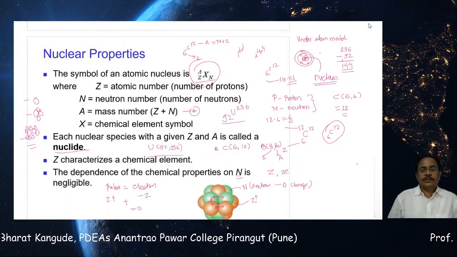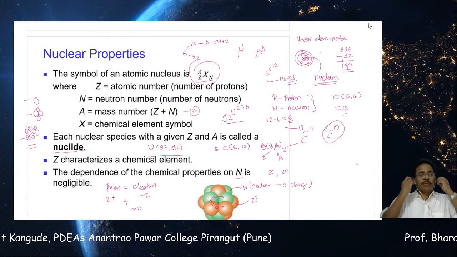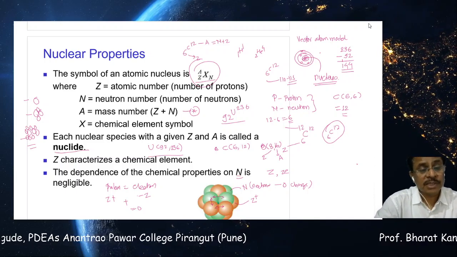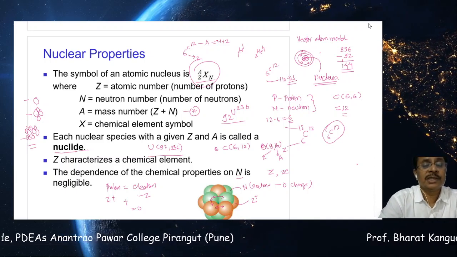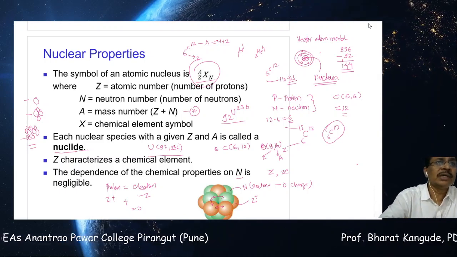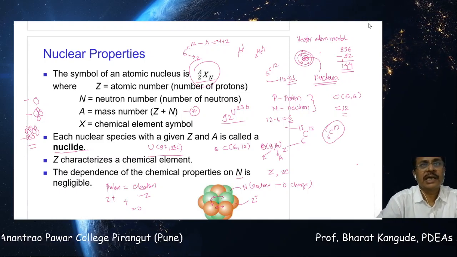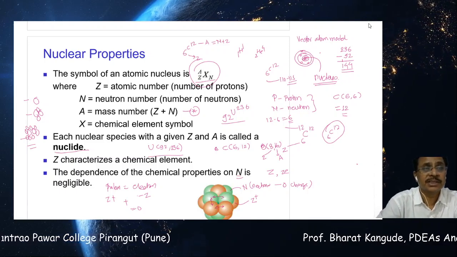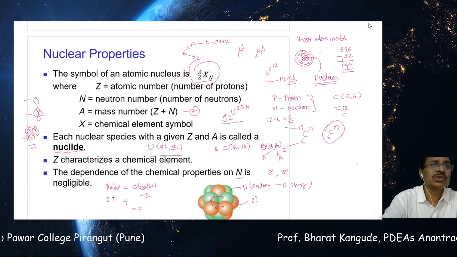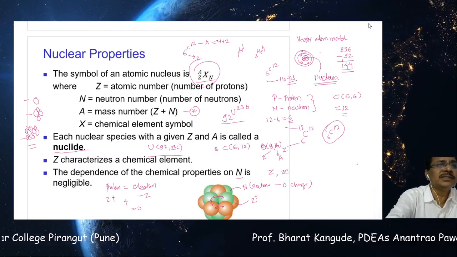So this is how we have discussed a first, very simple nuclear property, that is, the concept of the nucleus itself. And remember, to arrive at this conclusion that the nucleus is like this, the entire inquiry in science that started maybe in the 15th or 16th century, or earlier than that, led us to the conclusion that in an atom there is a nucleus, and this nucleus possesses these properties.